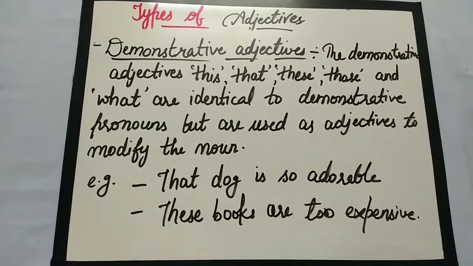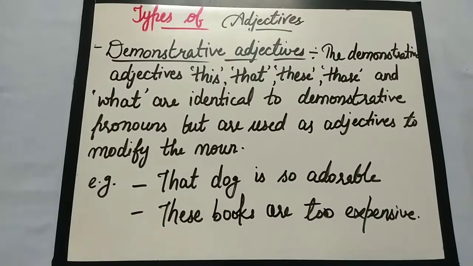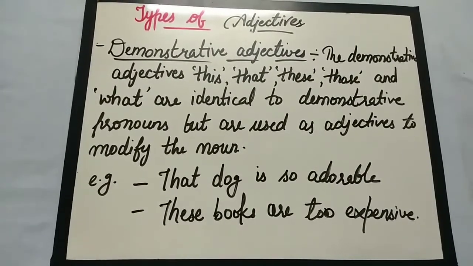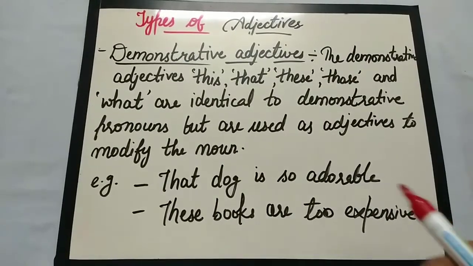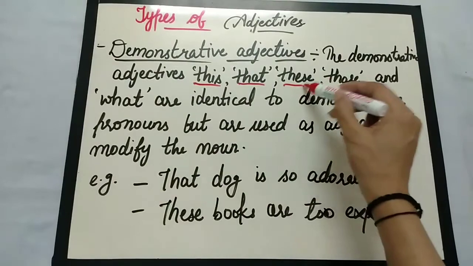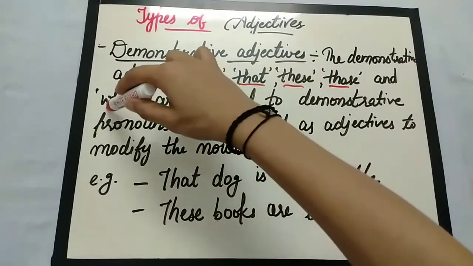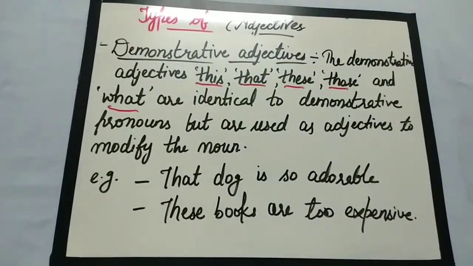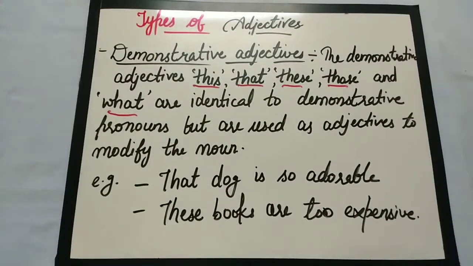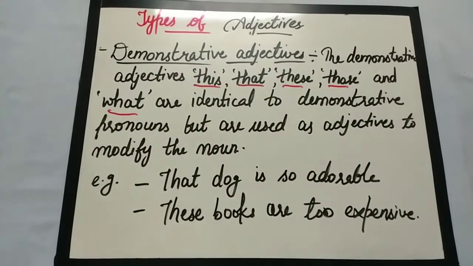So next we have demonstrative adjectives. The demonstrative adjectives are this, that, these, those. These are identical to demonstrative pronouns, but these are used to modify the noun, so they are adjectives.